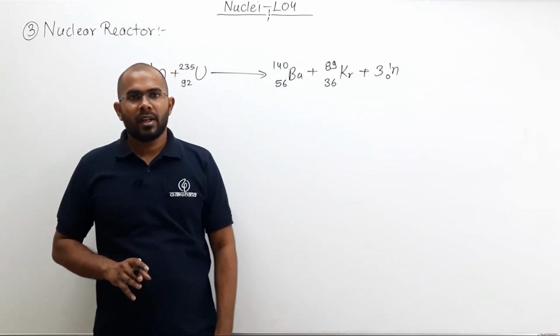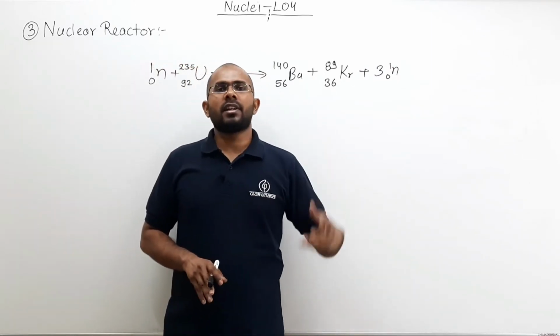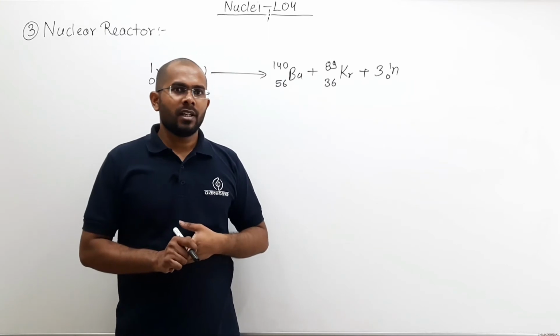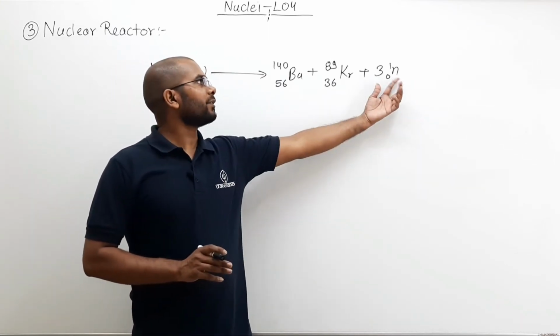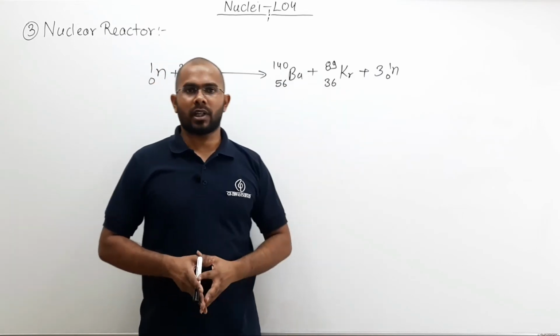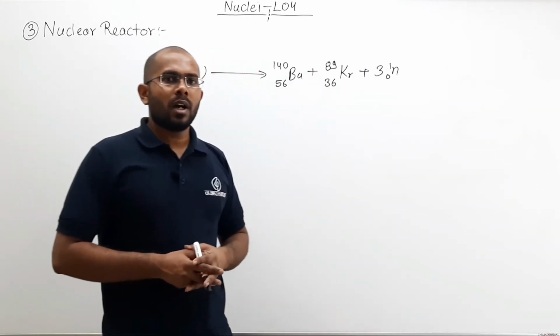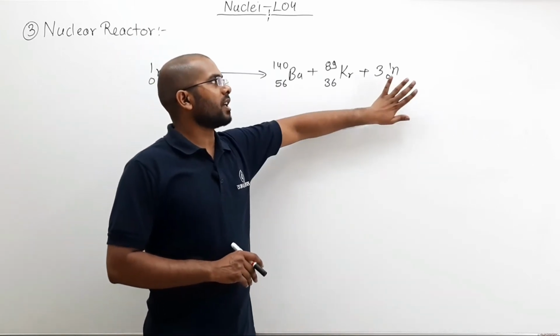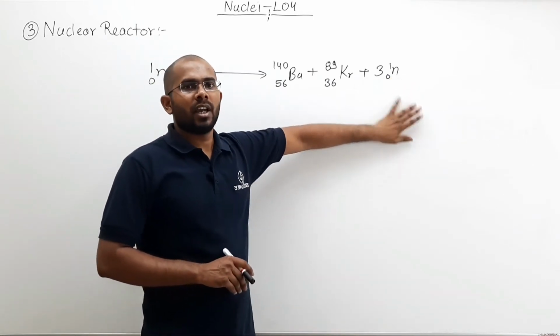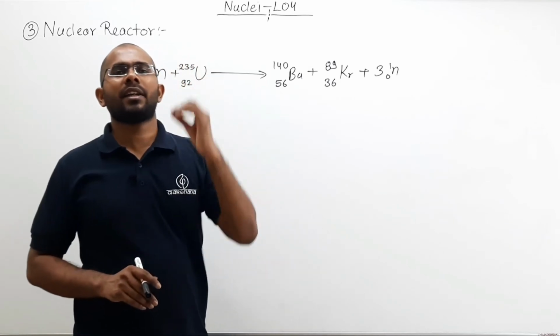Now there is a lot of energy released, and this energy appears in the form of kinetic energy of neutrons plus these 2 daughter nuclei. So after a fission reaction, the neutron which is emitted or released has a very high energy.